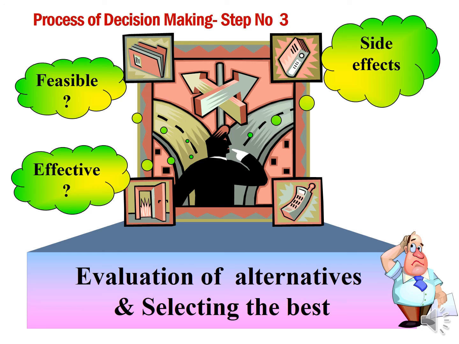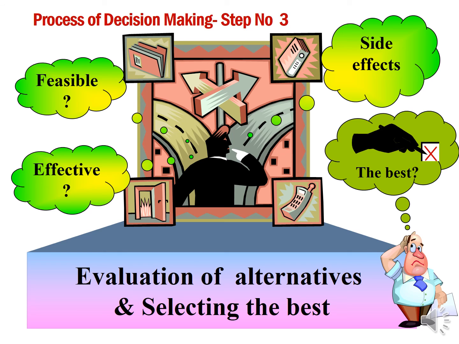If you increase the salaries, sometimes there would be cash flow problems in the organization. So these are the side effects. Then accordingly, the most feasible, effective solution without much side effects can be selected as the best solution.